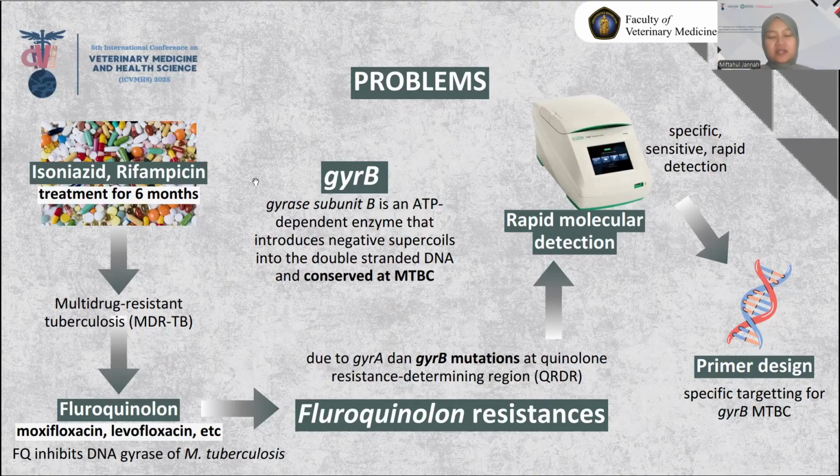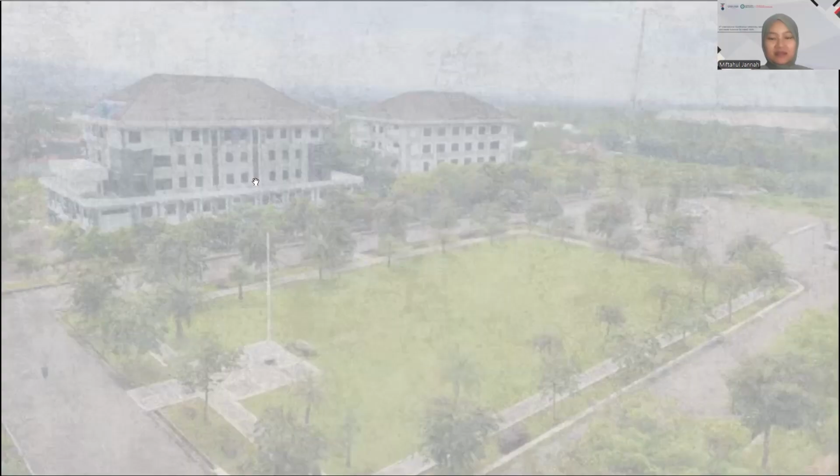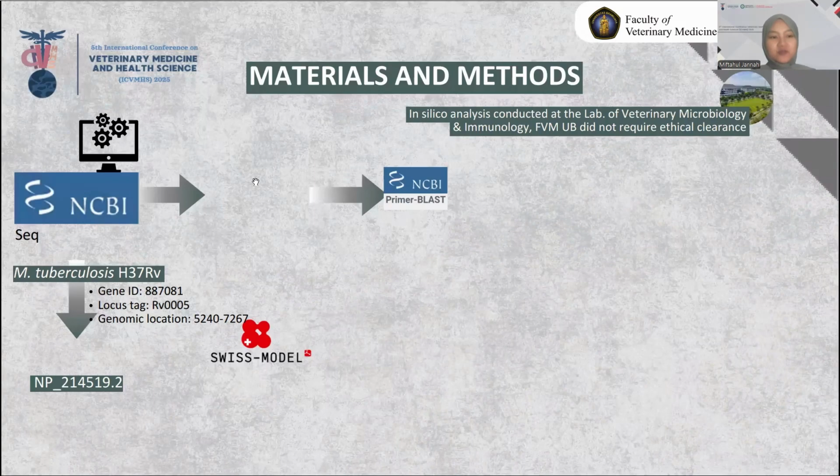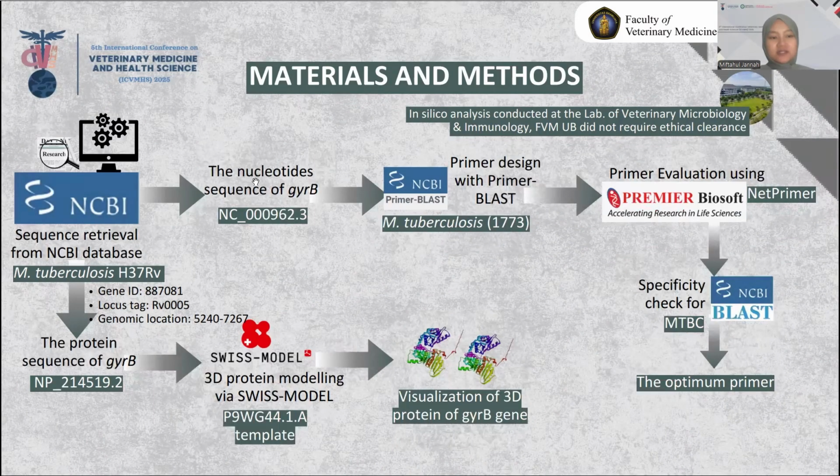Before doing this PCR test, we have to design the primer specifically targeting gyrB in the MTBC group. This is the objective as follows. For the methods, we conducted sequence retrieval from the NCBI database for nucleotides, and we designed primers with Primer-BLAST, evaluated the primers using NetPrimer, and checked the specificity for MTBC with NCBI BLAST, and we got the optimum primers.